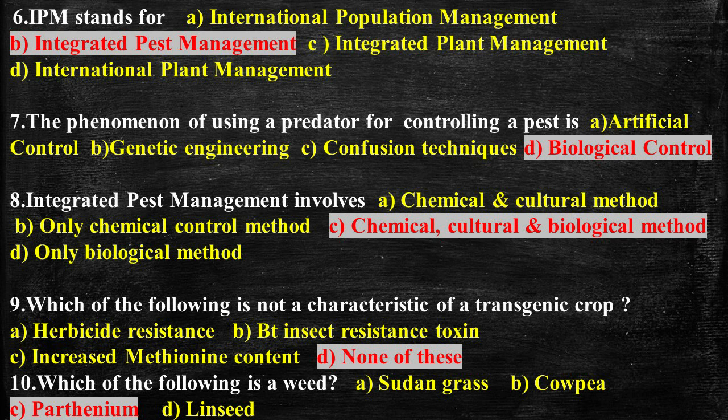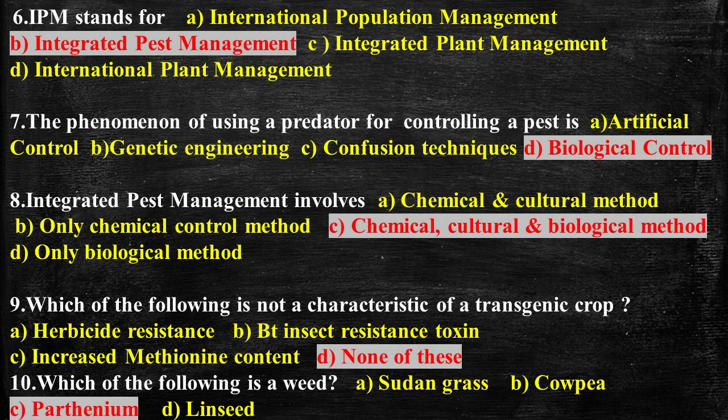Question number 9. Which of the following is not a characteristic or feature of a transgenic crop? The transgenic crops or genetically modified crops are plants used in agriculture, the DNA of which has been modified using genetic engineering methods. Answer is none of these, because herbicide resistance, Bt insect resistant toxin and increased methionine content are the characteristics of transgenic crops.